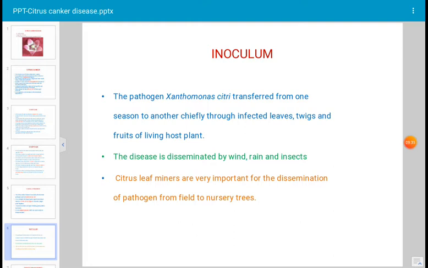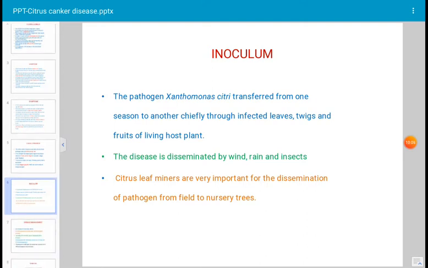High humidity and strong wind favor the spread of the disease. The bacterium multiplies and the cancerous outgrowth develops on the host tissue. The disease is disseminated, that is, transferred from one place to another by wind, rain, and insect visits. Citrus leaf miners are very important for the dissemination of the pathogen, for the transfer of the pathogen from field to nursery trees. Okay. What type of environment does it require?